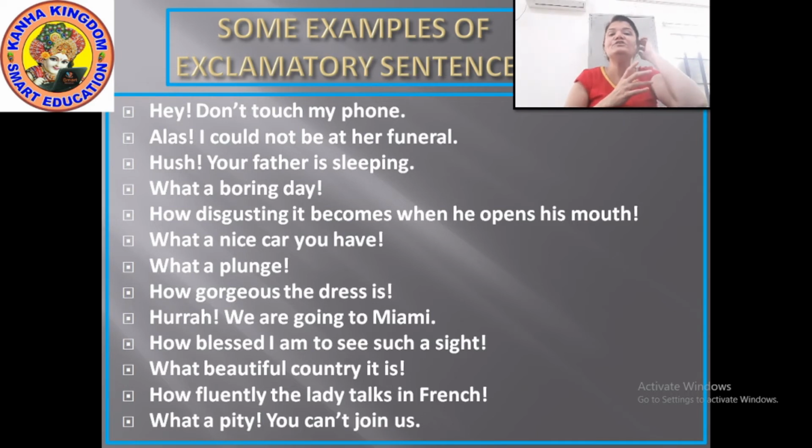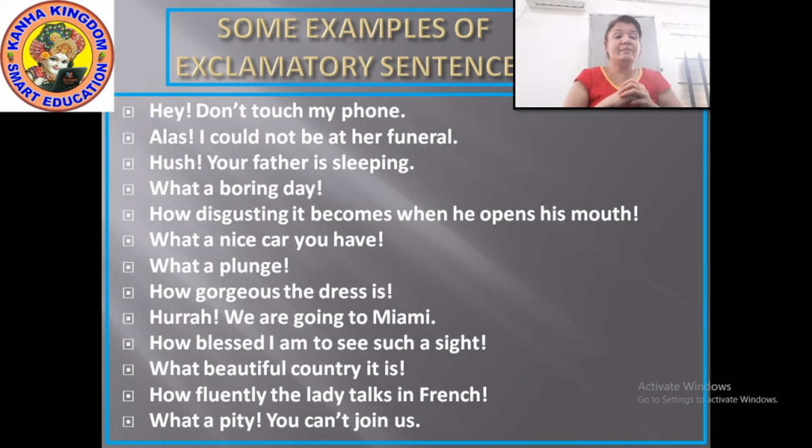An exclamation mark does not have to come only at the end of the sentence. An exclamation mark can also come after an exclamatory word like oh, alas, shh, hey, hooray. So pay attention to this also. That's why I have given you these examples. What would you otherwise understand? You would understand that the exclamation mark should be put only at the end of the sentence.